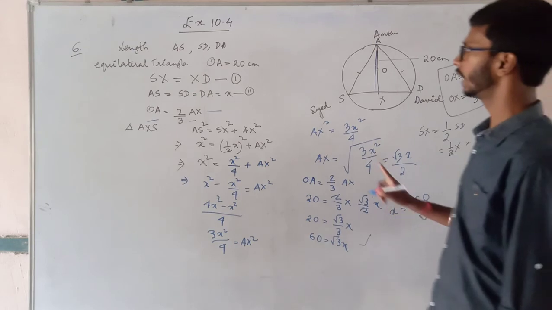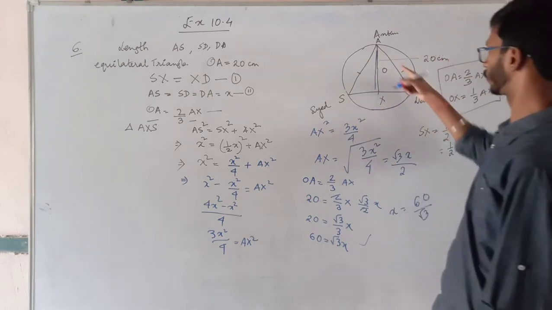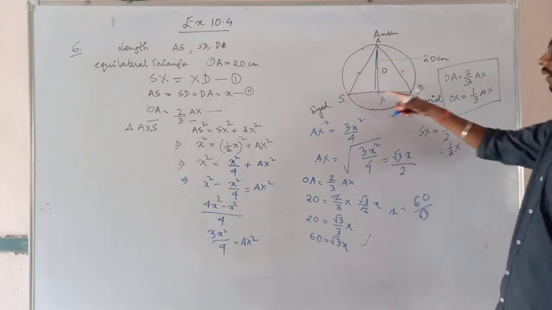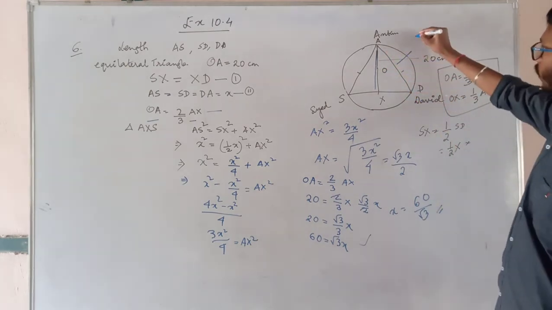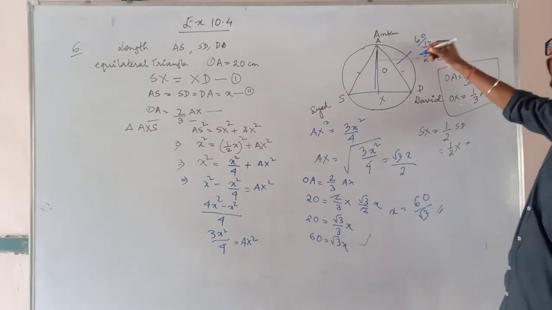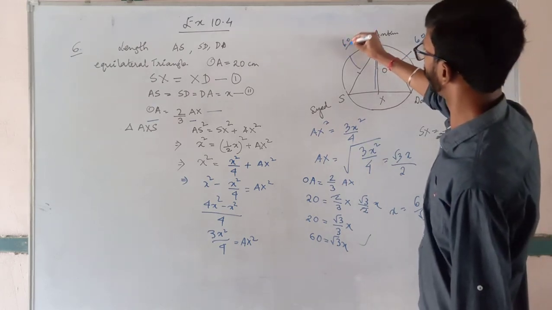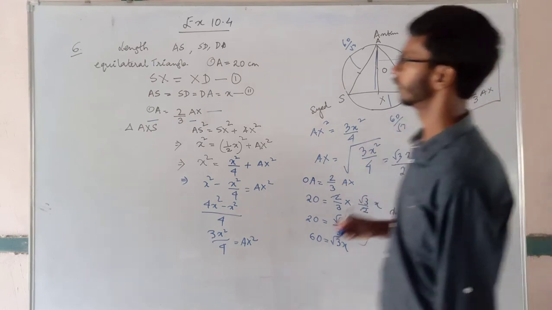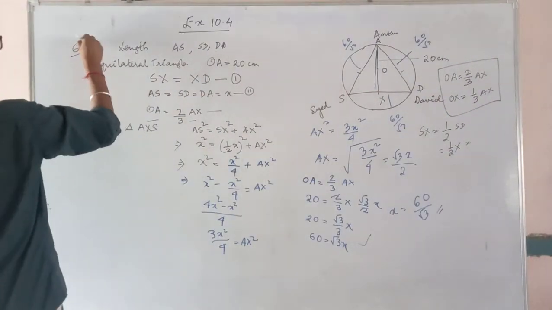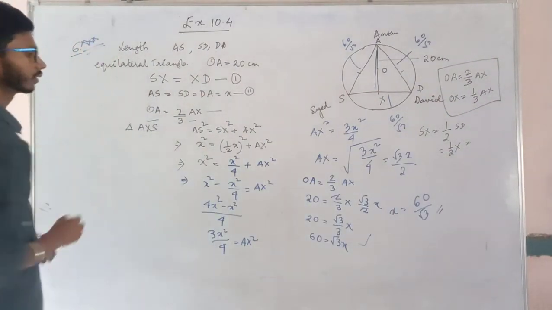So the length of the string, or the length of these three equal sides, is 60 by root 3. This is also 60 by root 3, and this is also 60 by root 3. So this is also a very important question. All of you practice it nicely, okay?